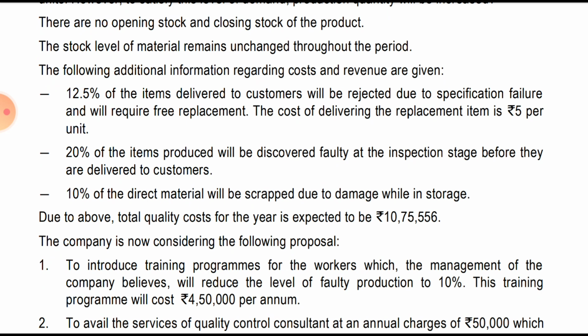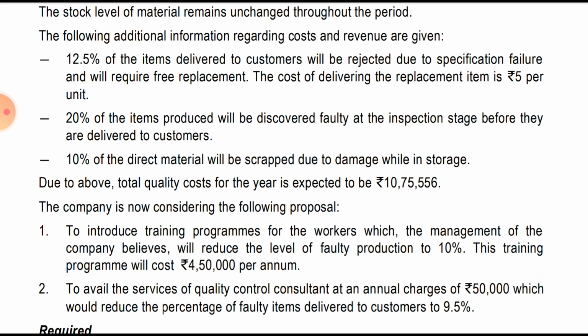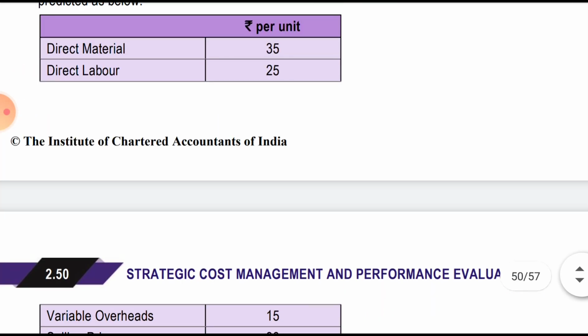Okay. The following additional information regarding the cost and the revenue is given. 12.5% of the items delivered to the customer, so this is after delivery, will be rejected due to specification failure. So this is an external failure and will require free replacement. Okay, so we will incur a cost for that. The cost for the delivery of the replacement is 5 per unit. So this is in addition to the cost.